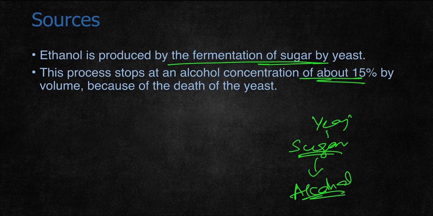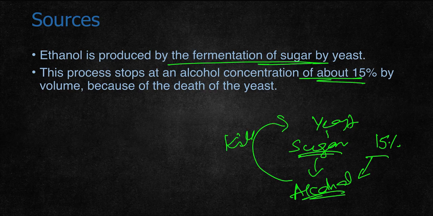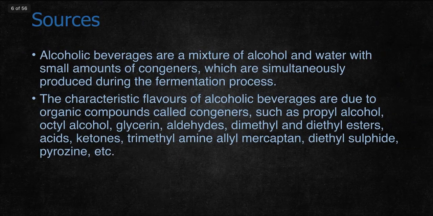When the alcohol concentration reaches this level, the alcohol itself starts killing the yeast, and because of that the fermentation stops. To increase the concentration of alcohol, distillation is done, which increases the concentration of alcohol in beverages.